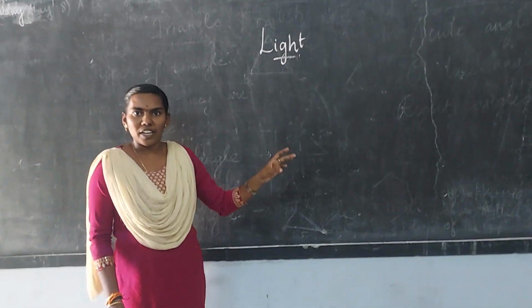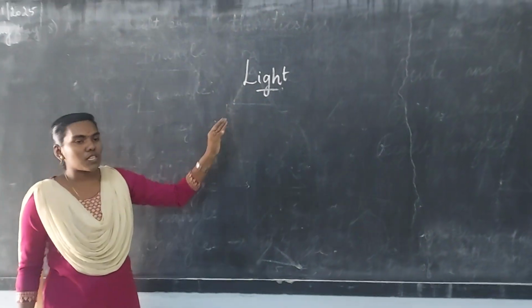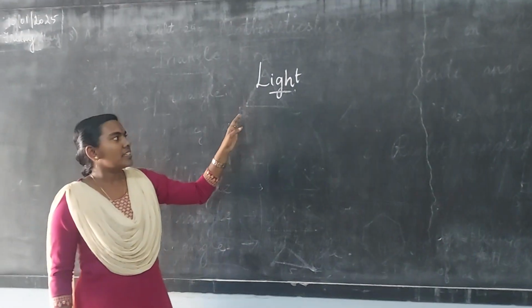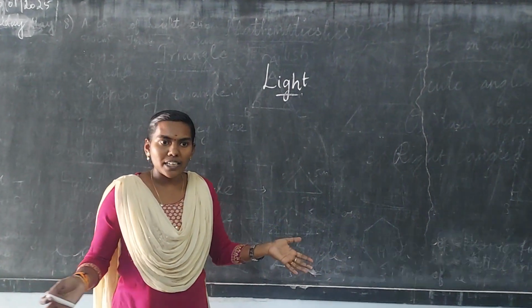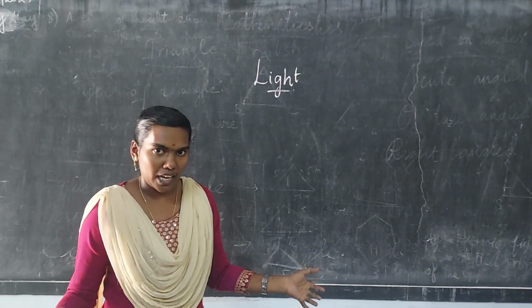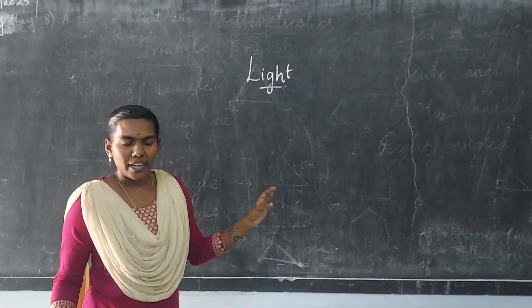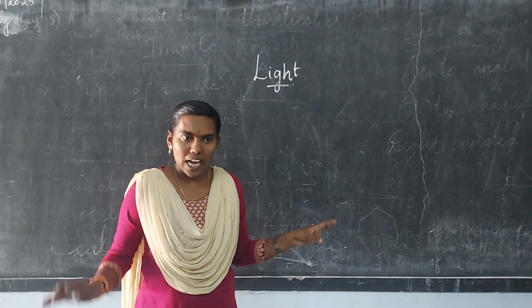Light is a source of energy. Okay. Light is a source of energy and it is essential energy to our life. Without light we can't do anything because everything will be dark.